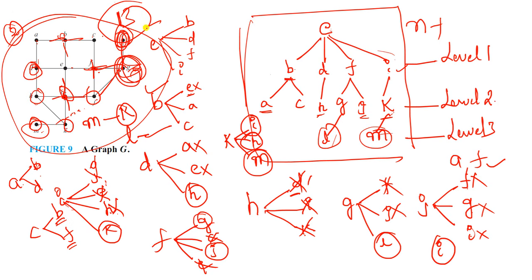Right? 13 vertices are there. So how many edges should be there in the spanning tree? Whichever spanning tree you get, how many edges should it have? It should be n minus 1. That is 13 minus 1, 12 edges should be there. Check whether the 12 edges are existing or not.